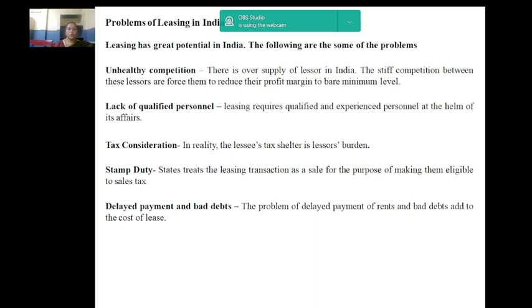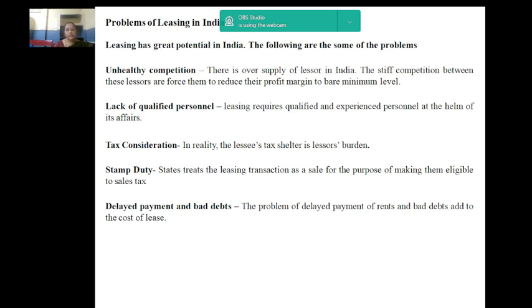Next, we will see what are the problems of leasing in India. Leasing has great potential in India. However, leasing in India faces serious handicaps which may bar its growth in future. The following are some of the problems. Unhealthy competition. There is oversupply of lessors in India. The stiff competition between these lessors has forced them to reduce their profit margin to bare minimum level.